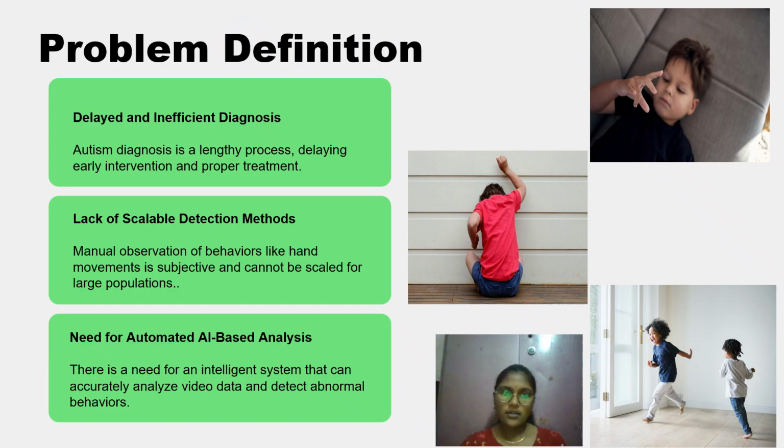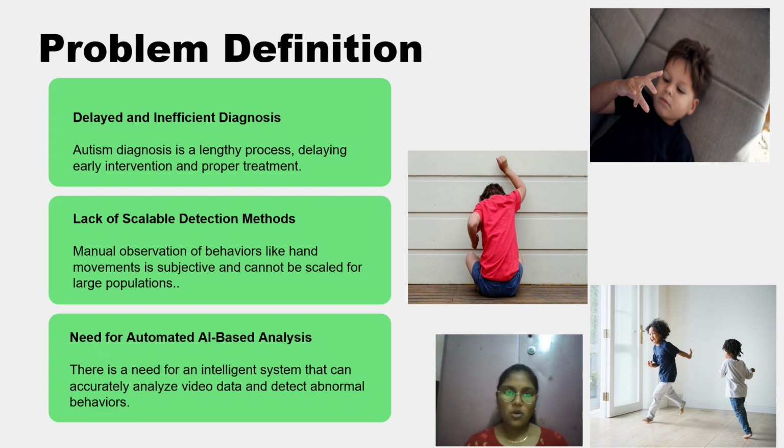Next, let's get into the problem definition. There are several problems in the current system. First, autism diagnosis is a slow process and may take a long time. Secondly, manual observation of behaviors like hand movement is subjective and cannot be applied on a large number of population. So, there is a need for an automated system that can analyze video data accurately and detect the abnormal behavior using AI techniques.